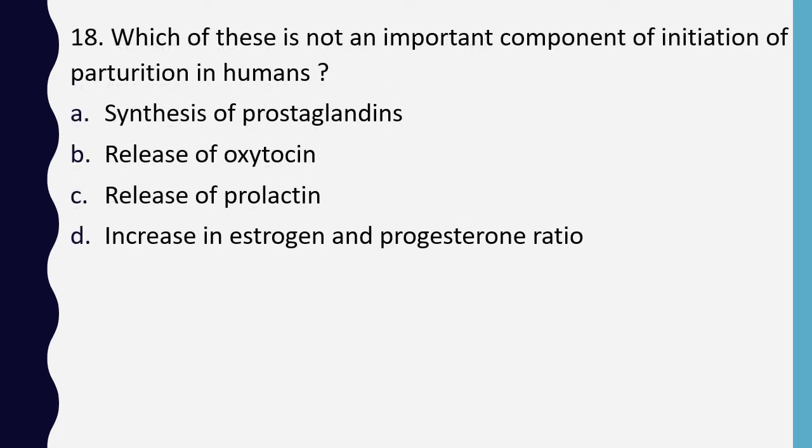Question number 18. Which of these is not an important component of initiation of parturition in humans? Synthesis of prostaglandin, release of oxytocin, release of prolactin, increase in estrogen and progesterone ratio. Correct answer is option C, release of prolactin.